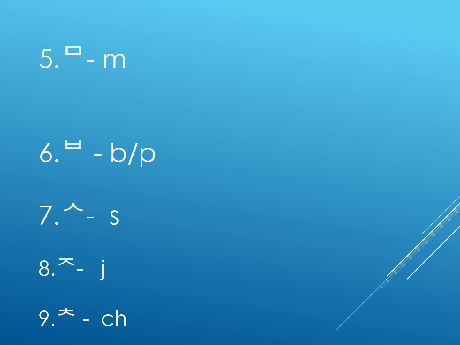Seventh one, sa, just like arch type. Seventh is sa sound. Eighth, again same sa sound symbol. You have to keep one sleeping line. That is ja sound. What is the sound? Ja sound.